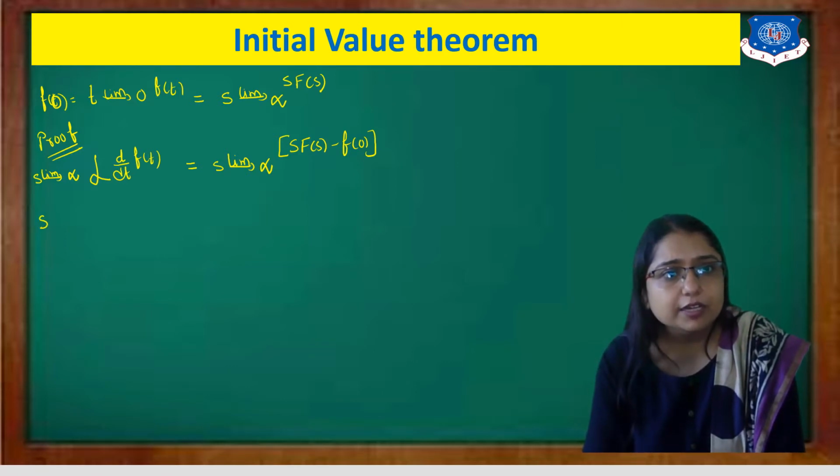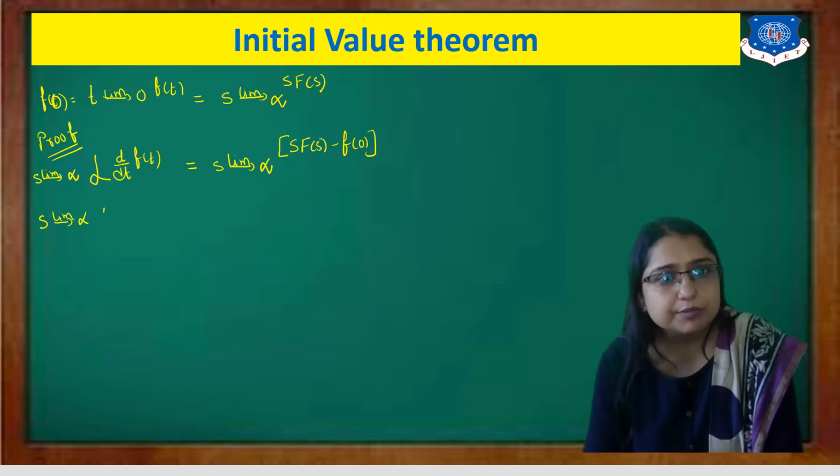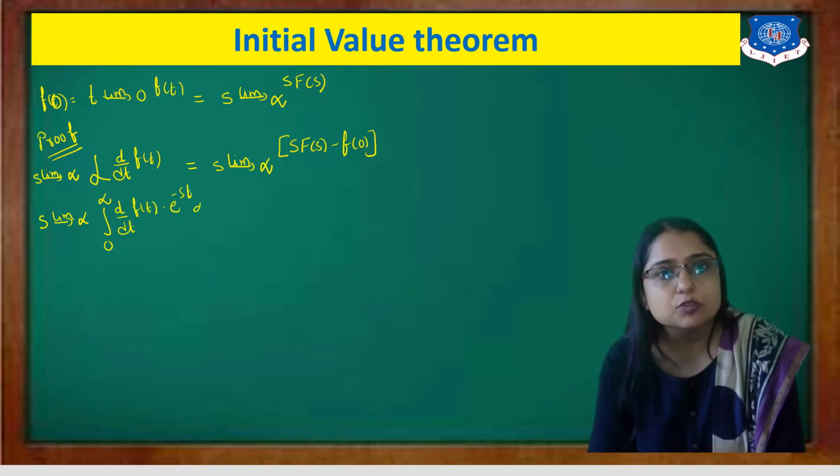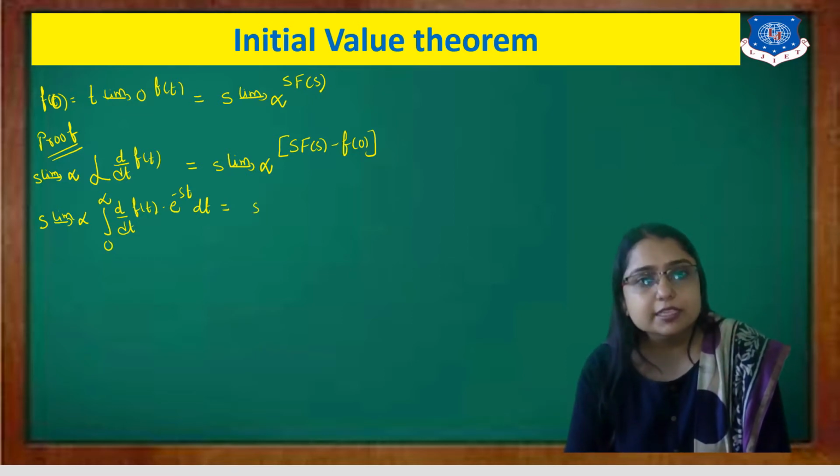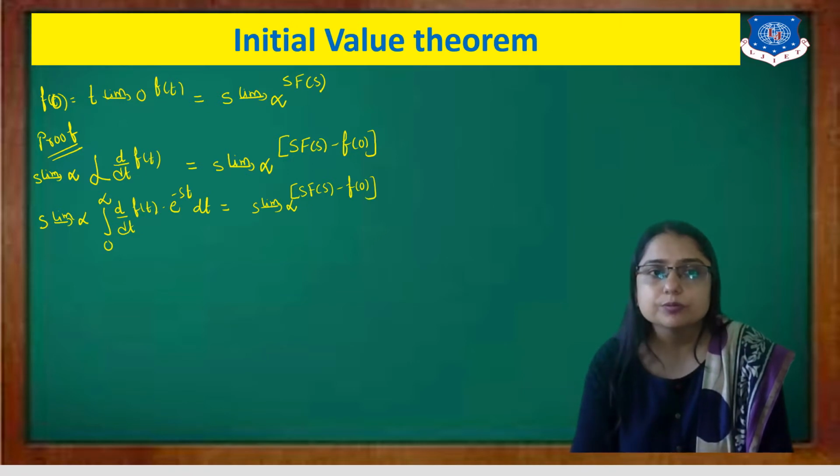Now how can we find this with s tends to infinite? The Laplace means integral from 0 to infinite of d by dt f of t, multiplied by e raised to minus st into dt. And the right hand side will remain as it is, that is s into F of s minus f of 0.